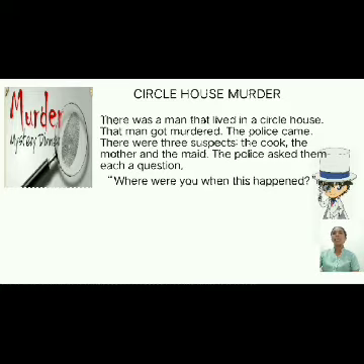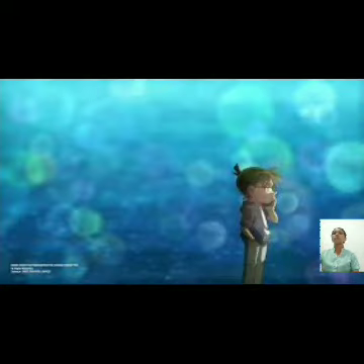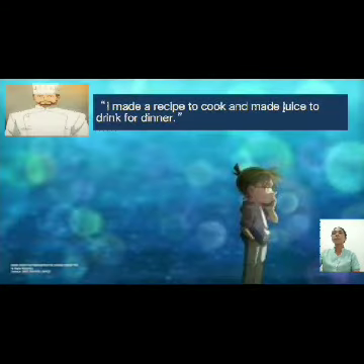There was a man that lived in a circle house. That man got murdered. So the police came. There were 3 suspects: the cook, the mother, and the maid. The police asked them each a question. Where were you when this happened? The cook said, I made a recipe to cook and made juice to drink for dinner.